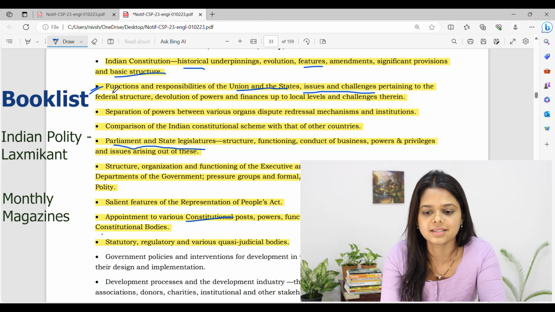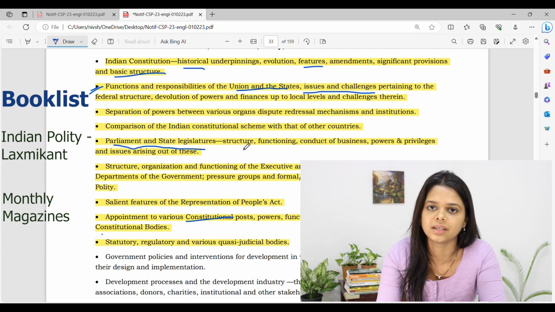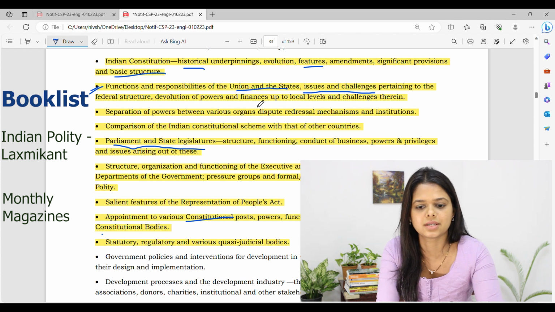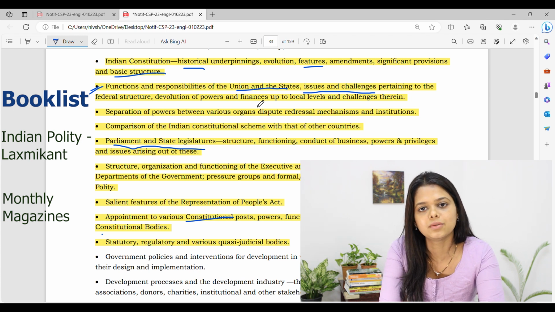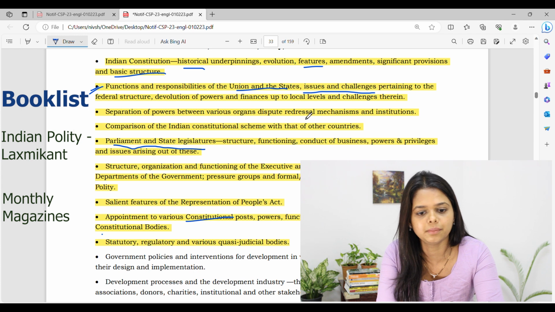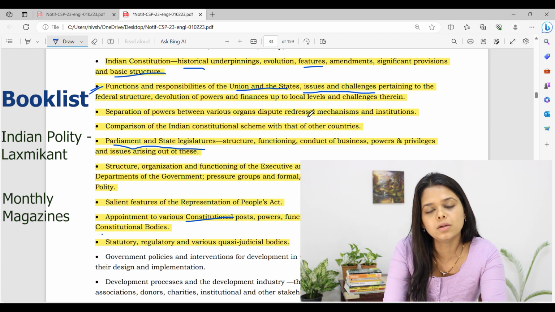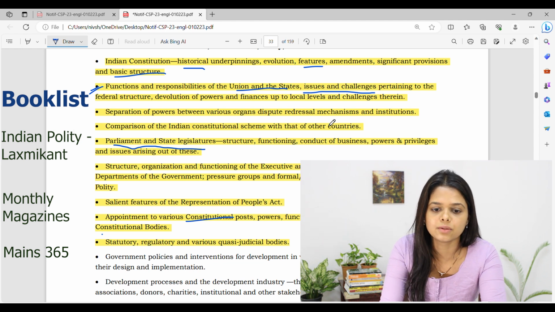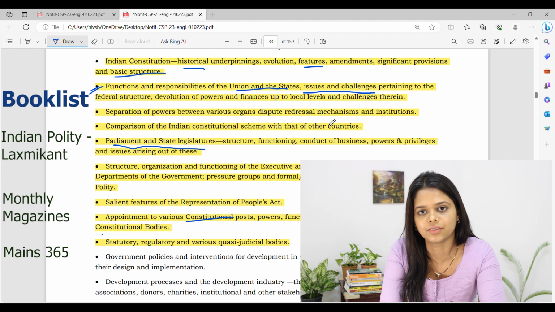There will be articles now and again that there is a clash between the governor and the chief minister, or between the center and certain states regarding water distribution or some other issues etc. So you can keep those examples handy so that you can mention them in the paper. Also read the Mains 365, which gets released a few months before the actual mains. In that also the Indian Constitution will get covered from the polity and governance part.